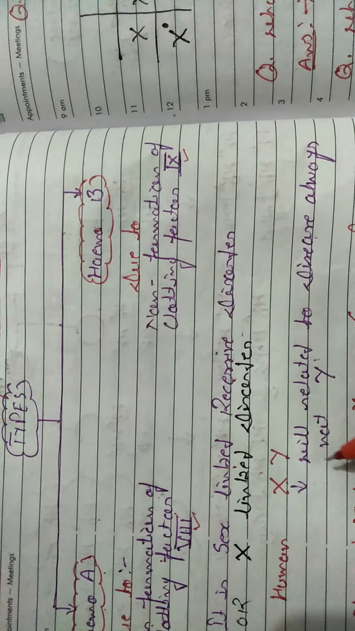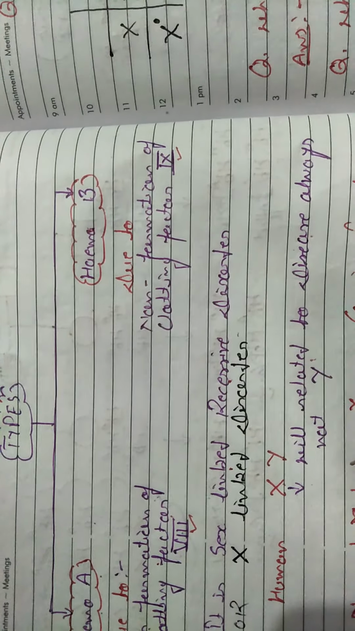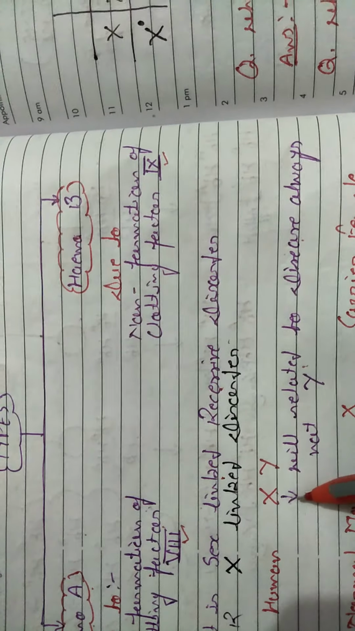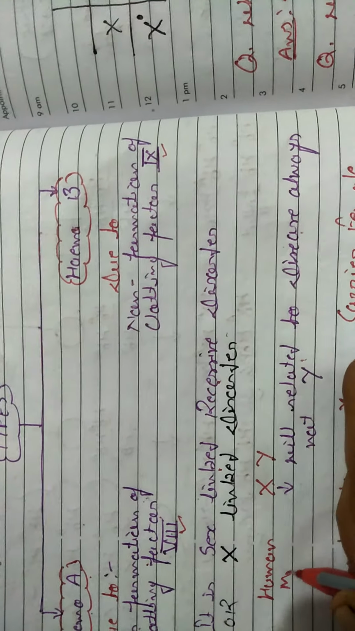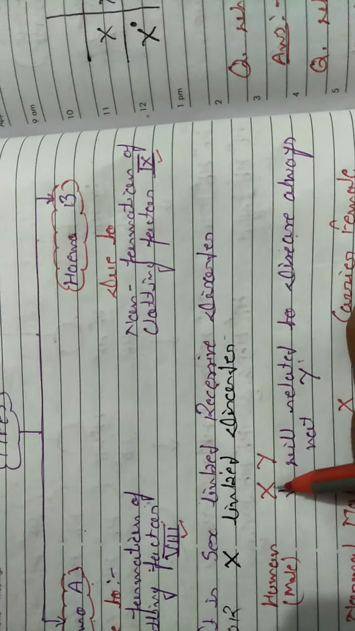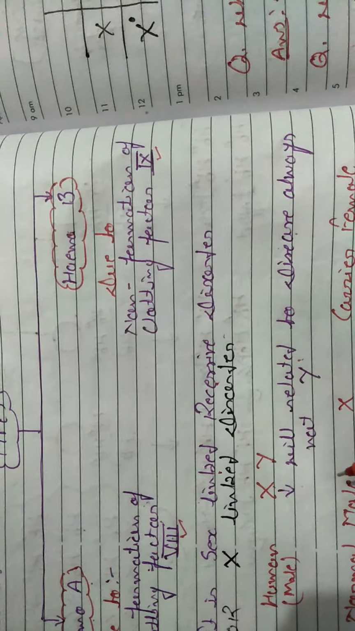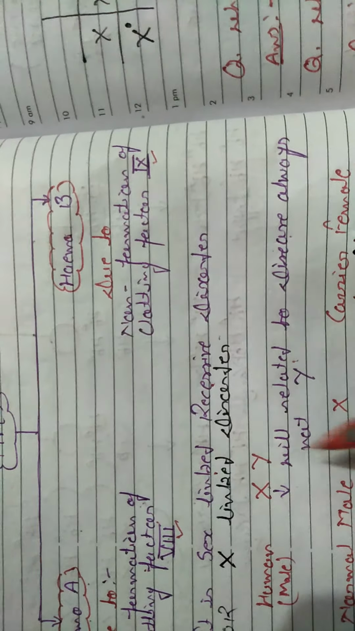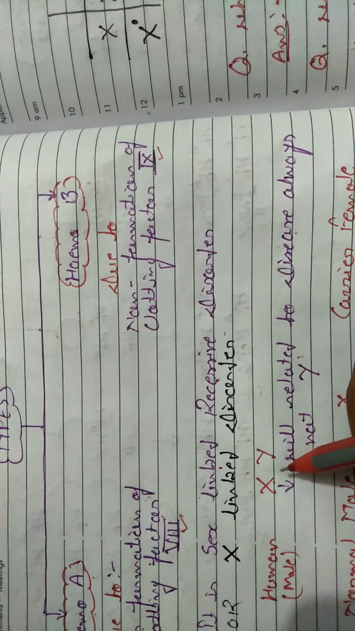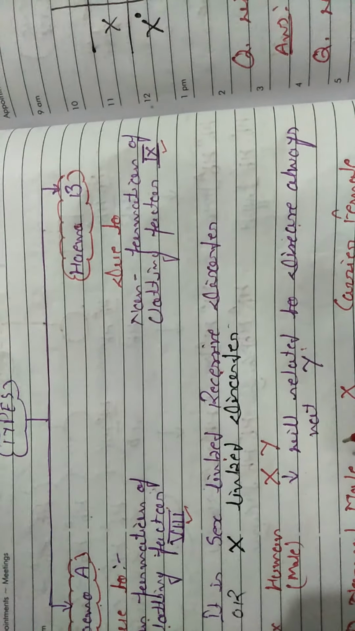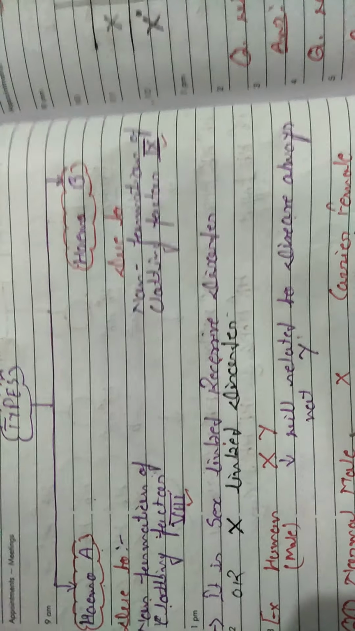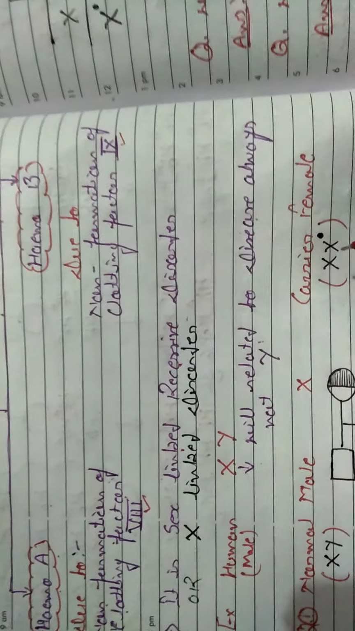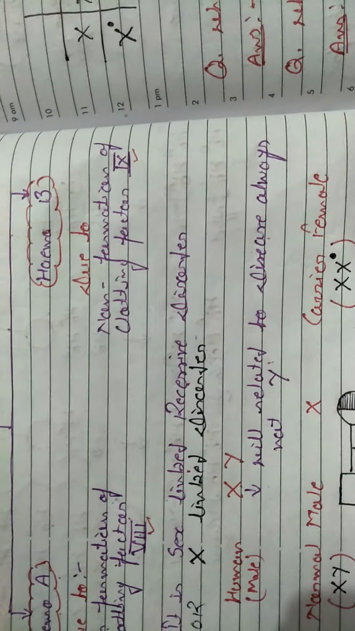Y में कोई भी जीन्स नहीं होता है, इसलिए Y कभी भी affected नहीं होता है. So in the case of humans, especially males, they will either be affected or normal. If X is affected, then they will be affected. If X is normal, then they will be normal. Males can't be carriers. पुरुष carrier नहीं हो सकते. But females can easily be carriers.